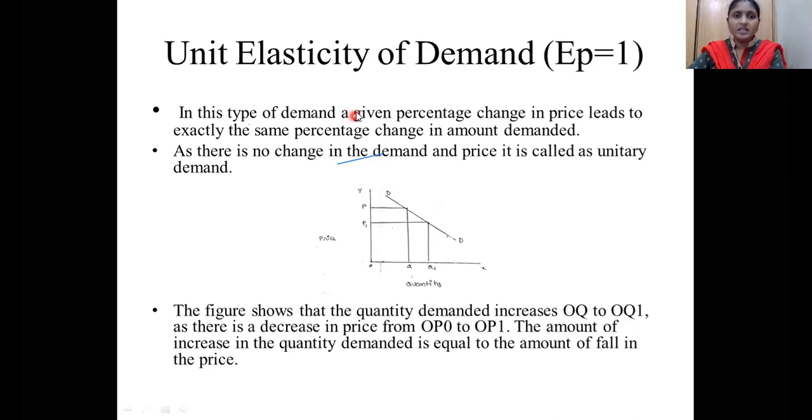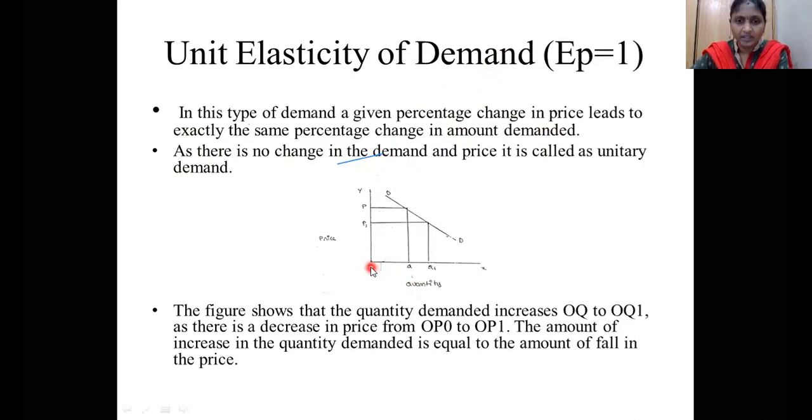So whatever percentage change you make in the price leads to exactly the same percentage change in the amount demanded. That is called unit elasticity. Suppose there is no change in the price and demand, then it is called unitary demand.